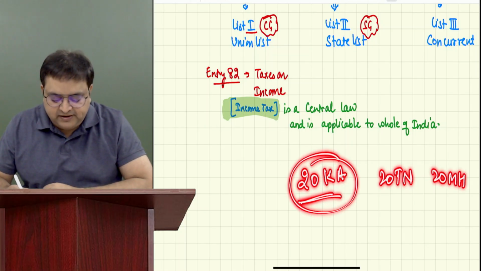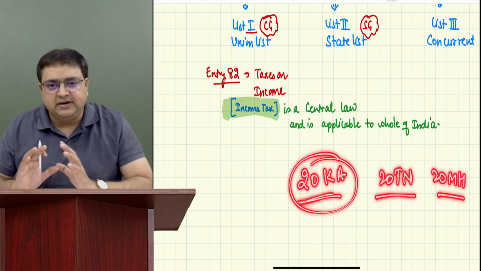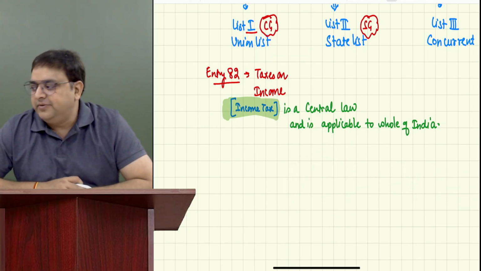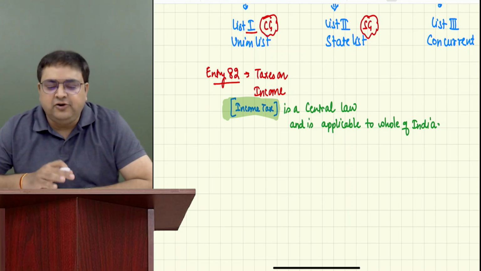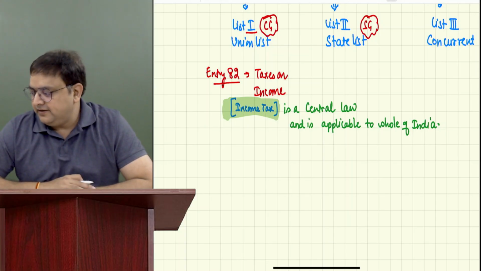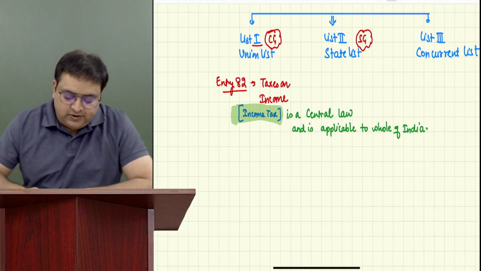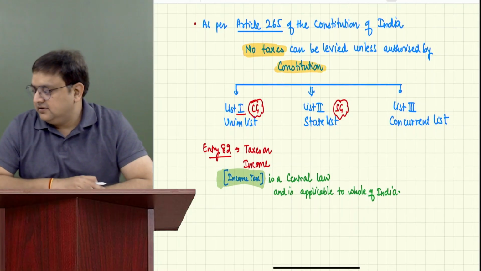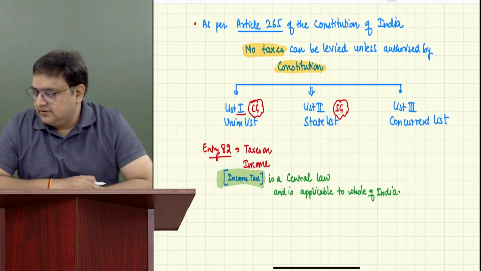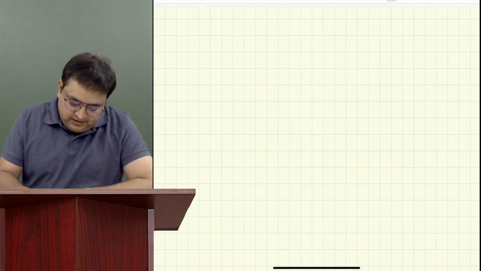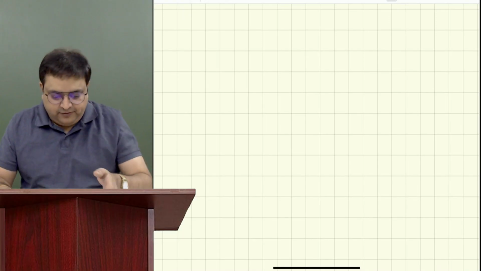Same taxes we have to pay in Karnataka, Tamil Nadu, and Maharashtra, but will these taxes go to the state government or to the central government? What do you think? These taxes will go to the central government. Central government has the right on income tax. State government will not play any role on income tax. Clear? First of all, tell me, have you written this? Yes, sir. Good. Now, let us jump into the topic.